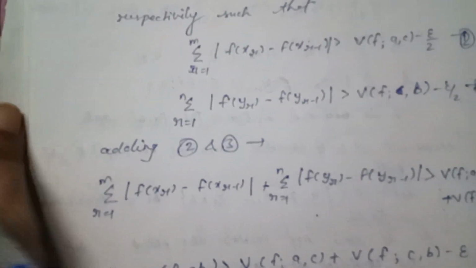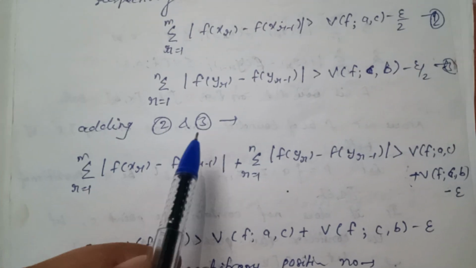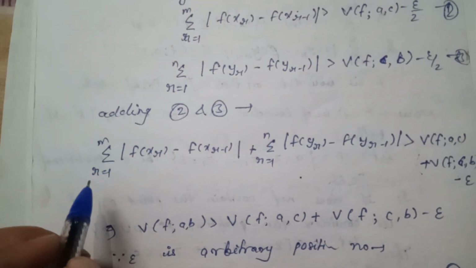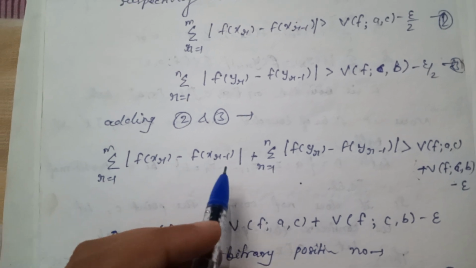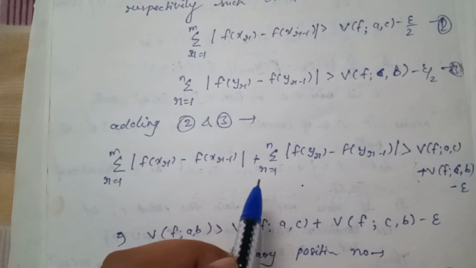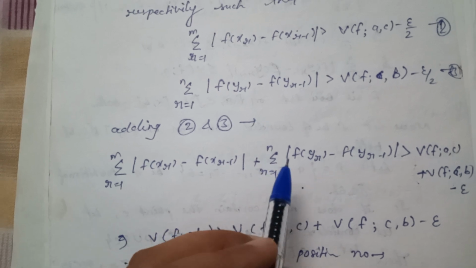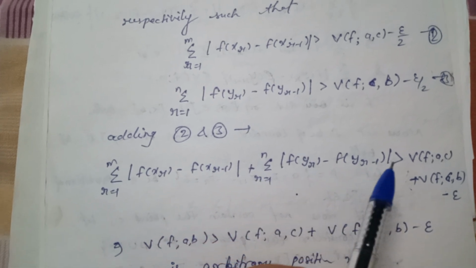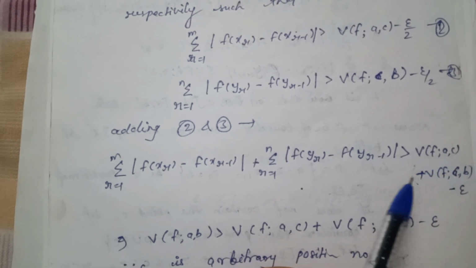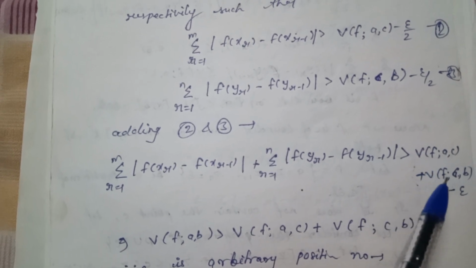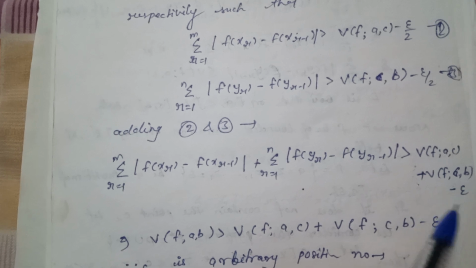Now by adding equation number 2 and 3, we will get summation over r = 1 to m of |f(x_r) − f(x_{r−1})| plus summation over r = 1 to n of |f(y_r) − f(y_{r−1})| is greater than V(f, a, c) plus V(f, c, b) minus epsilon.